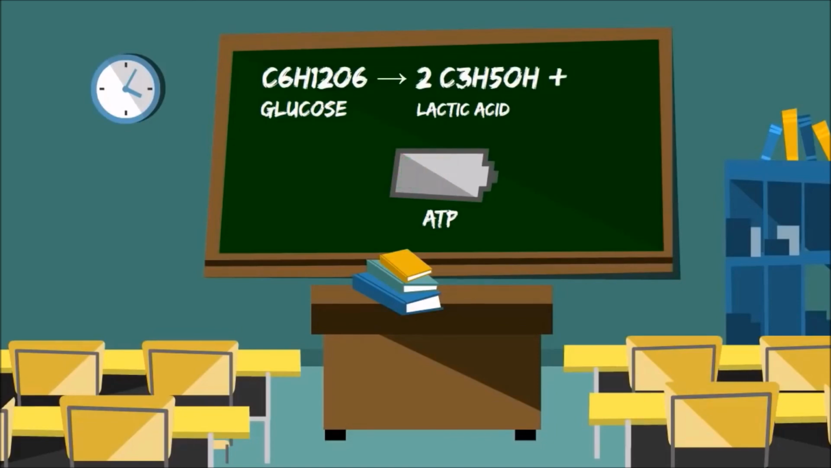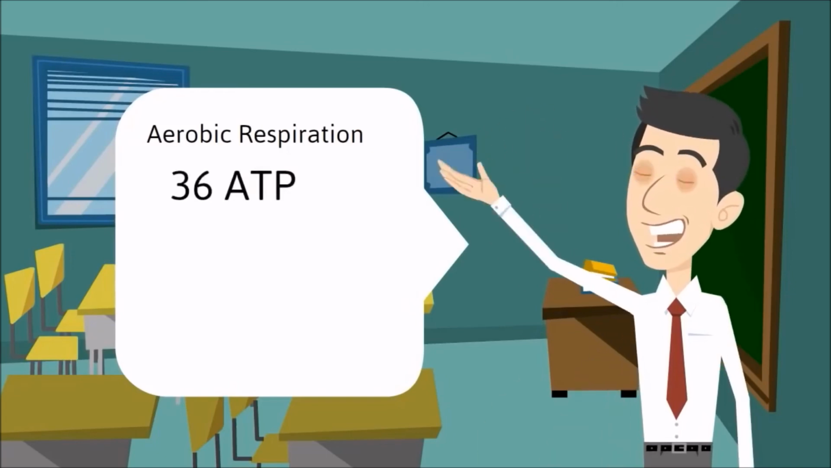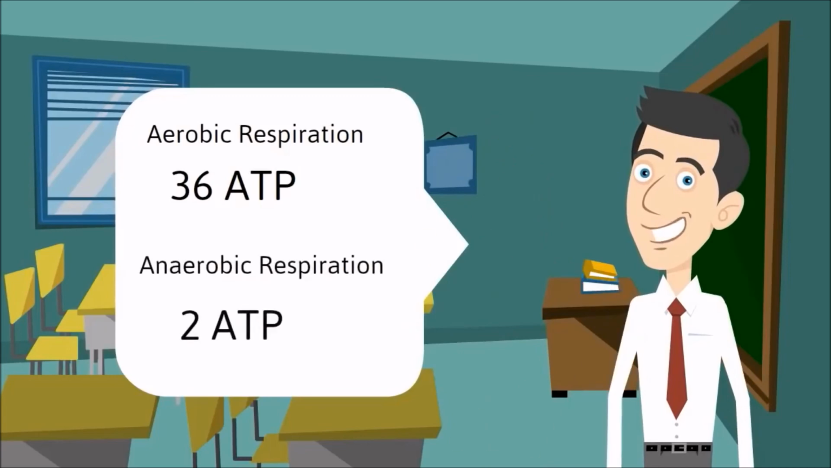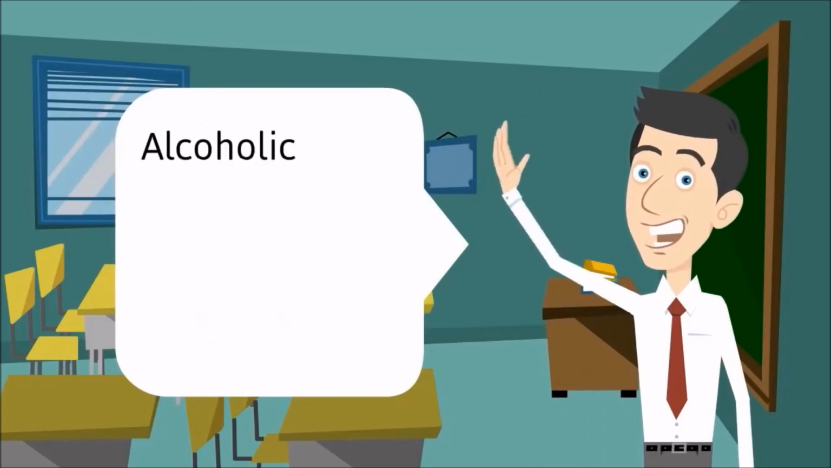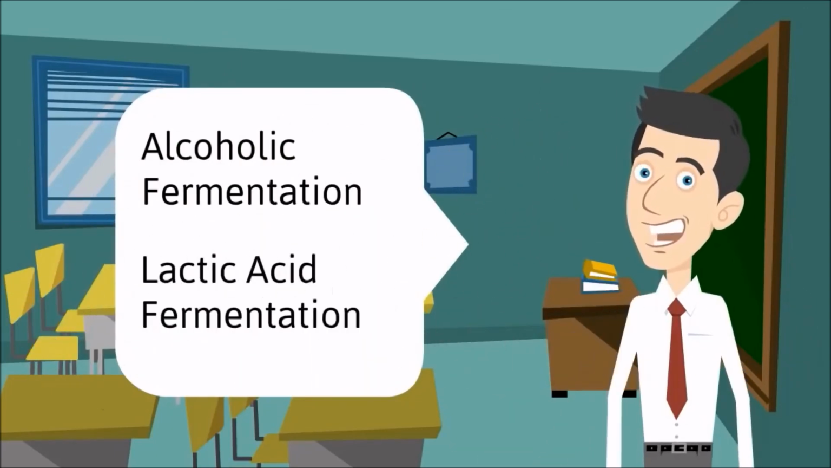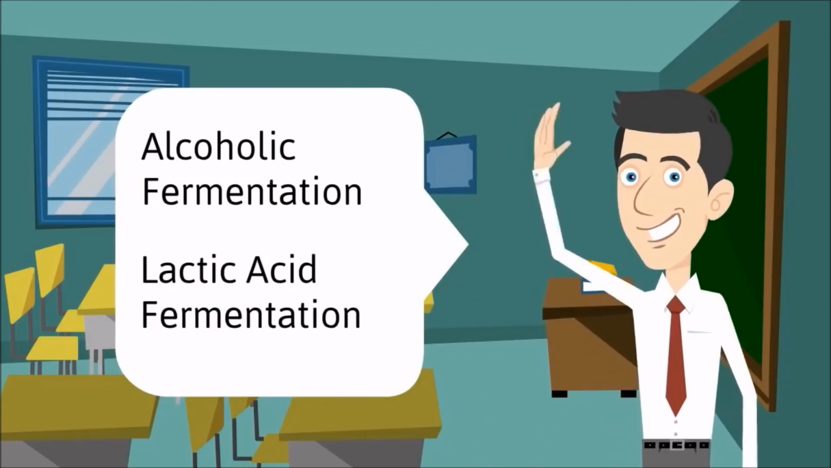To get an idea of how inefficient fermentation is, during aerobic respiration, 36 ATPs are produced per glucose, and in fermentation, only 2 ATPs are produced. So there we go, 2 types of fermentation, alcoholic and lactic acid, but they're helpful because it helps to create energy when there's no oxygen around.